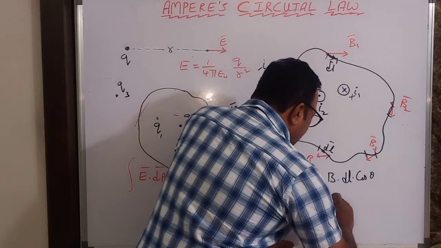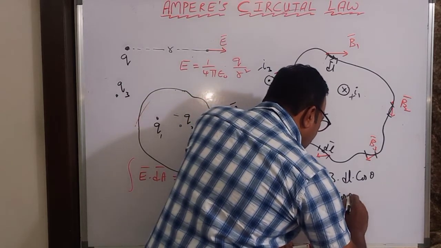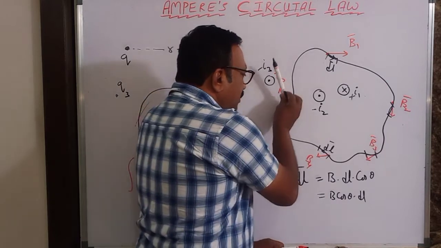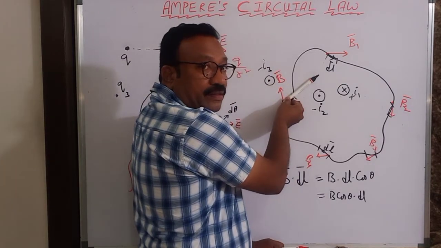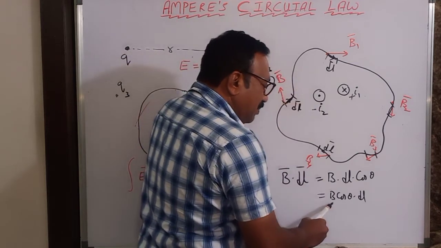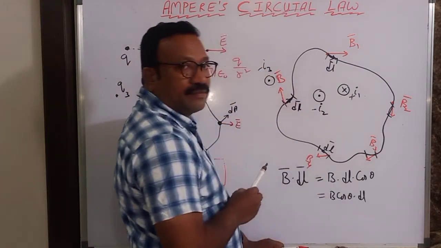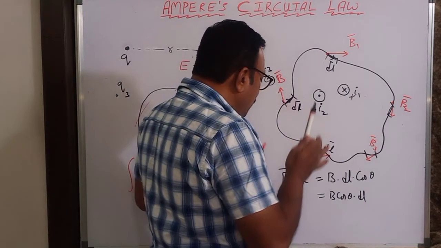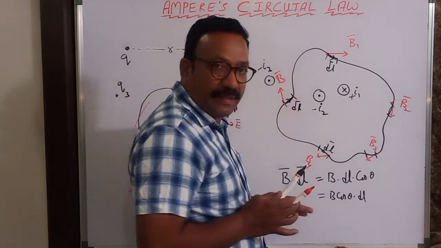Or else I can write B cos theta into dl. Suppose this is B, this will be B cos theta. So the component of the magnetic field along dl is B cos theta into dl. That is what I am defining here. So consider the dot product of magnetic field and dl.